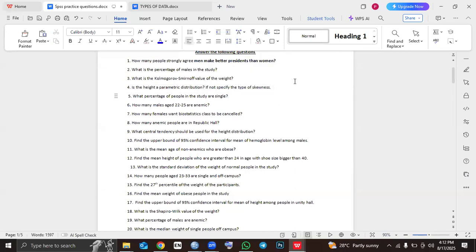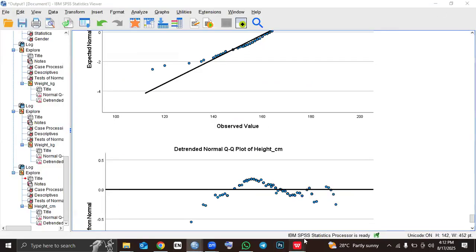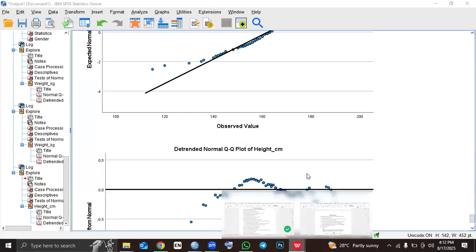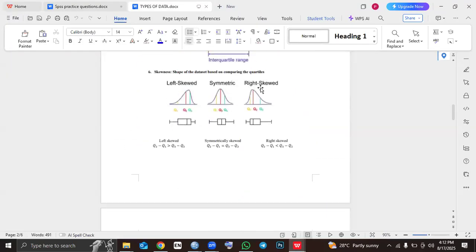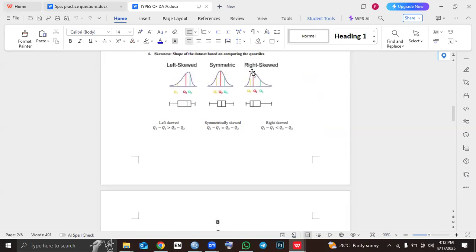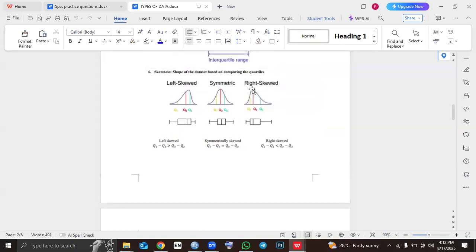So if not, specify the type of skewness. How will you solve this question? Let me come back to my types of data. Remember, I said if it is rightly skewed, you look at the tail, where the tail is pointing to. If the tail is pointing to your right, then it is right skewed.